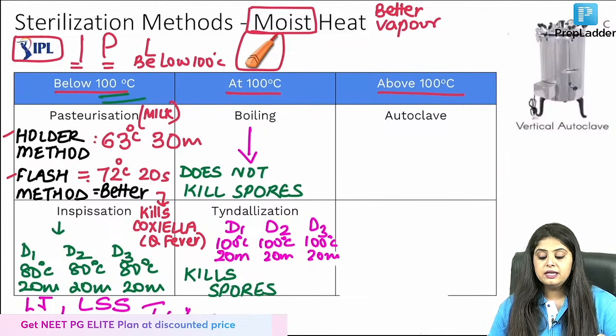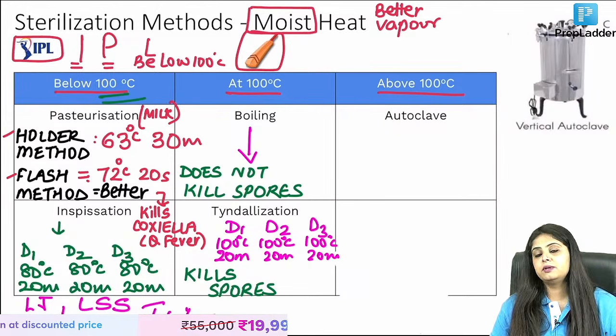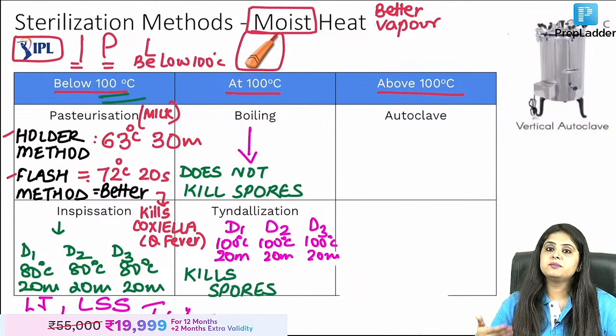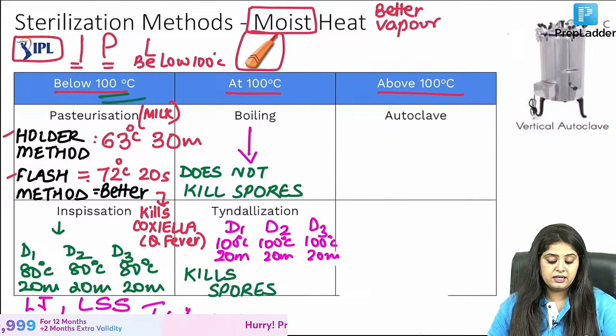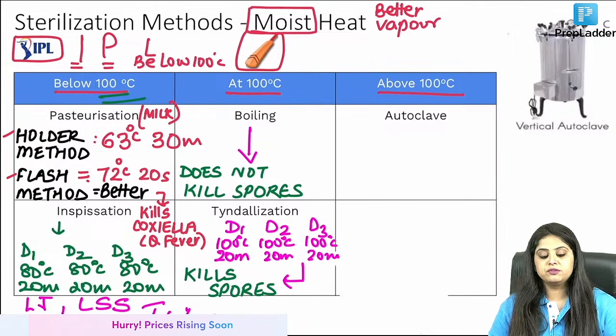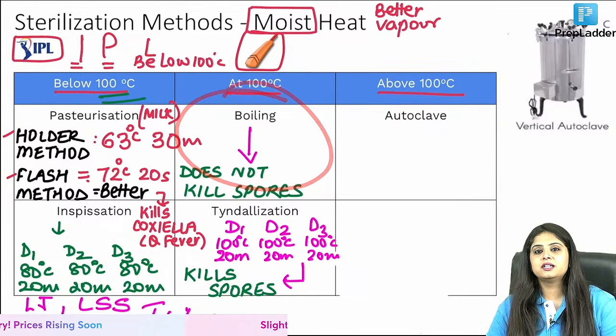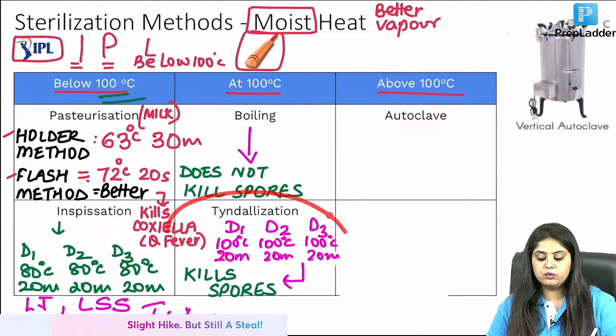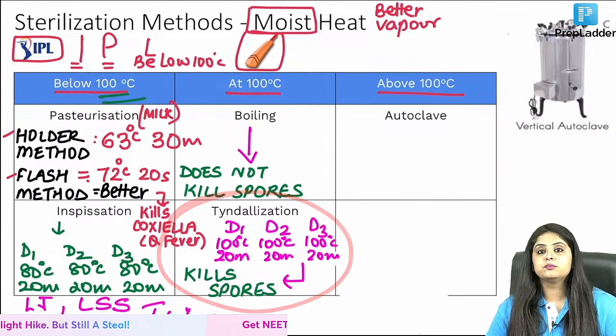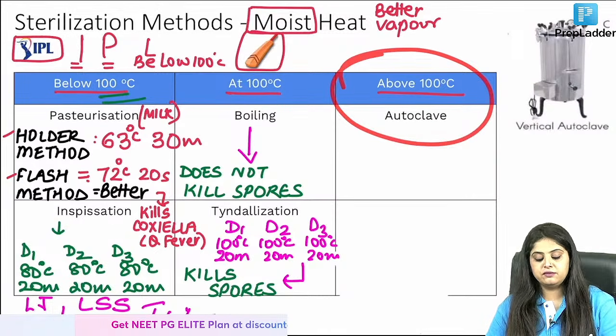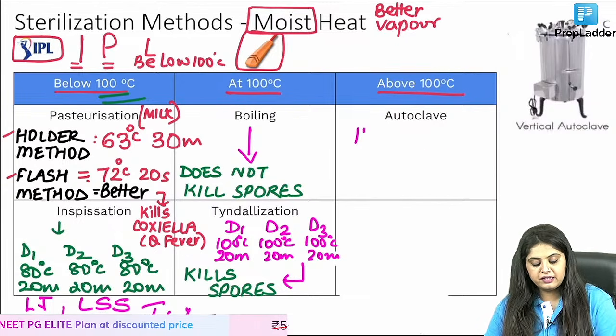Can you all remember? Inspissation was 80-20, 80-20, 80-20, and tyndallization becomes 120, 120, 120, and you will do it for 3 days, so ma'am, spores will be killed. Boiling was just a 10-15 minute thing, boiling water, that did not kill the spores. Tyndallization had killed the spores. Okay with everyone?